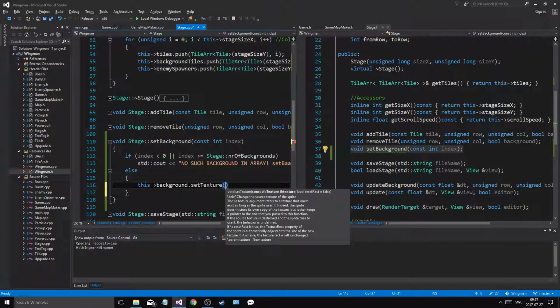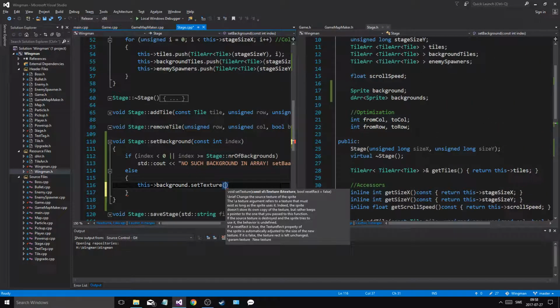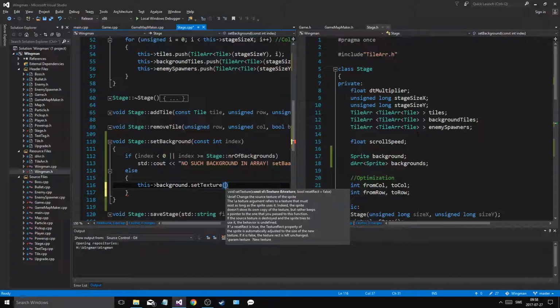Now having a sprite is bad, because with a sprite we can set the scale, but we can't set the actual rectangle, right? So it's gonna be a little issue.